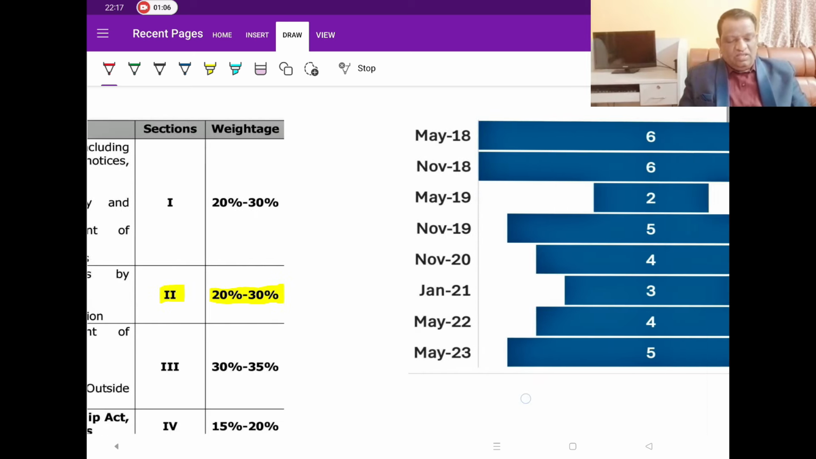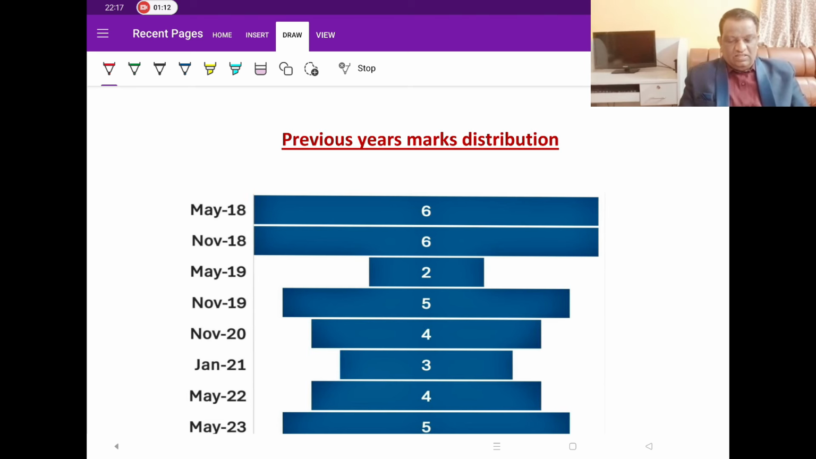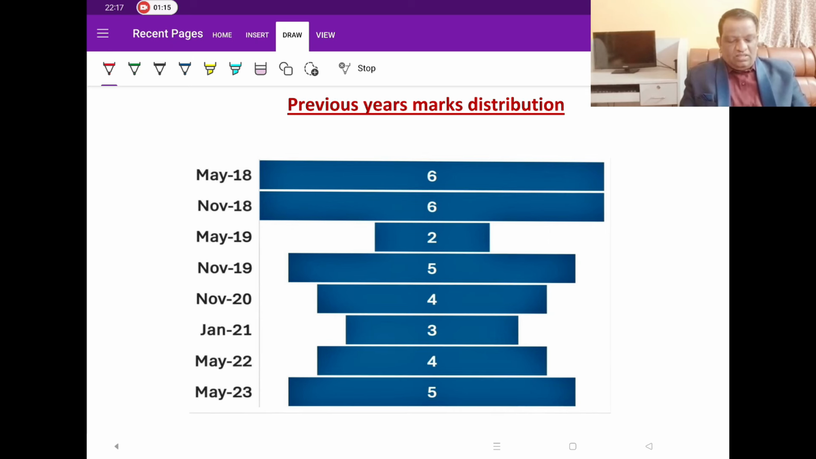On an average, this is the previous year marks distribution. Generally, you can say the average is 5. There are attempts where 6 marks were asked, and there are attempts where just 2 marks were asked. But on an average, you can expect roughly around 5 marks. In November 2023, no question was asked out of this, out of the 70 marks questions. So, considering that the immediate previous attempt had no questions, it is better you all prepare for a 5 marks question.